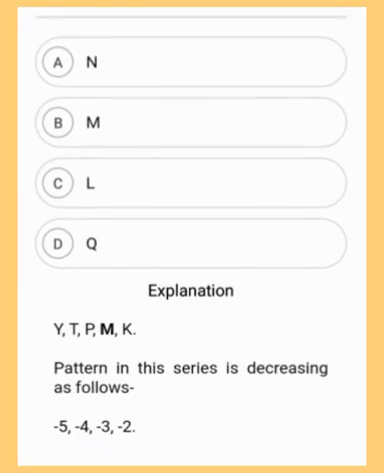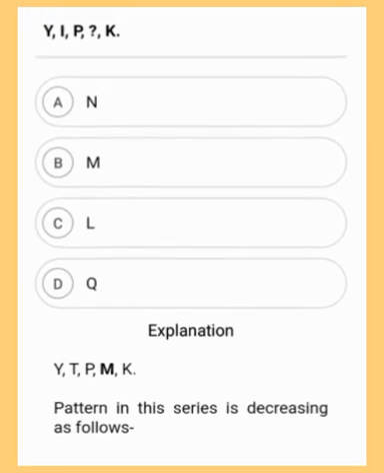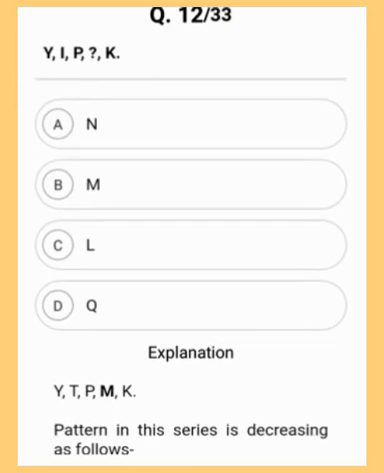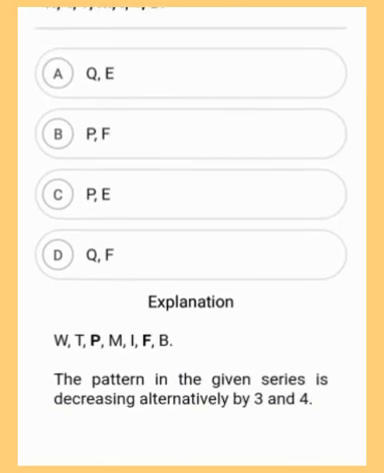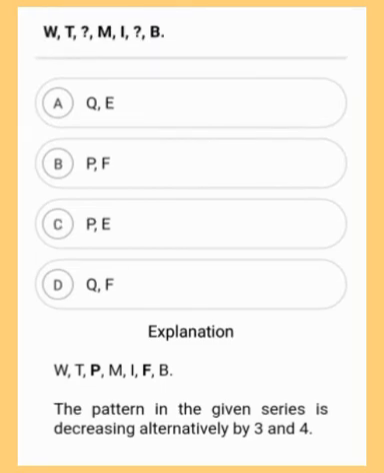The pattern in the series is decreasing as follows: minus 5, minus 4, minus 3, minus 2. So the correct answer is option B, which is M. I hope you have got all the correct answers. Moving to the next question. So the pattern in the given series is decreasing alternatively by 3 and 4. As you can see here, the series is decreasing alternatively by 3 and 4. So the correct answer is option B, which is P, F.